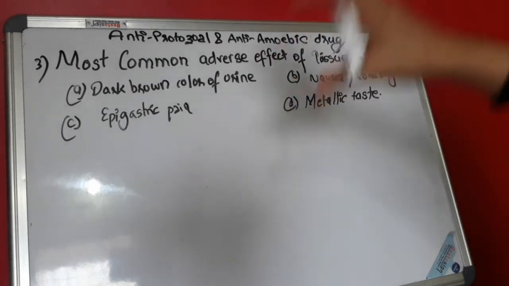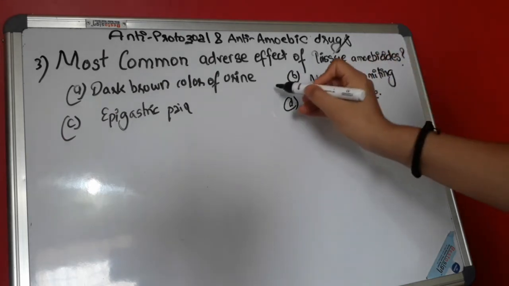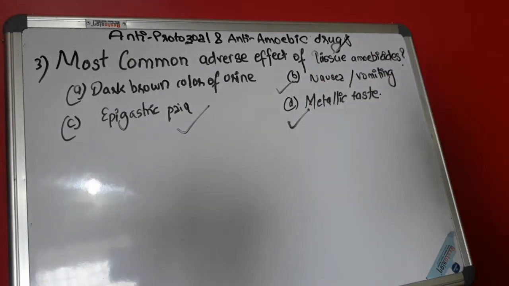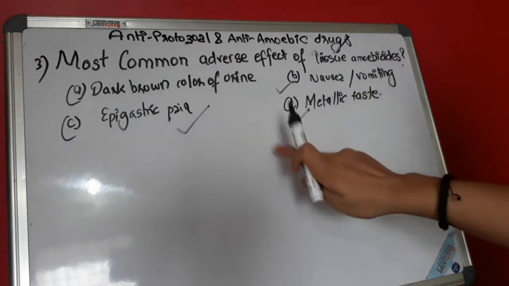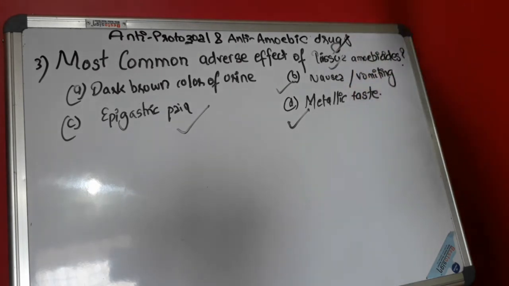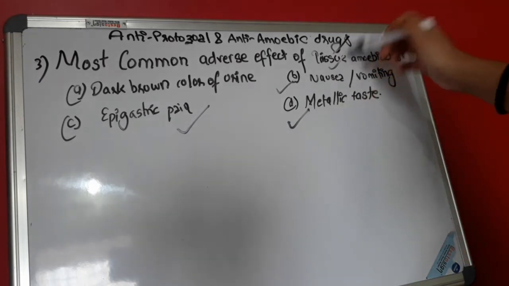Now, I have asked you the most common adverse effect of tissue amoebicides. Whenever you are prescribing a drug to a patient, they are obviously going to ask whether there is some adverse effect or not, so you have to answer them. The most common adverse effects of tissue amoebicides are nausea and vomiting, epigastric pain, and metallic taste. You might be asked which drug group metallic taste is an adverse effect of, and you have to answer that it is this group.